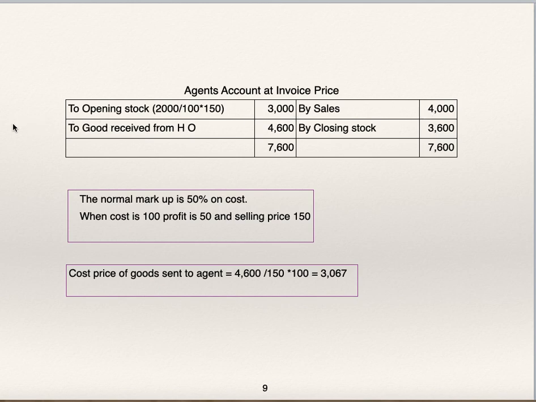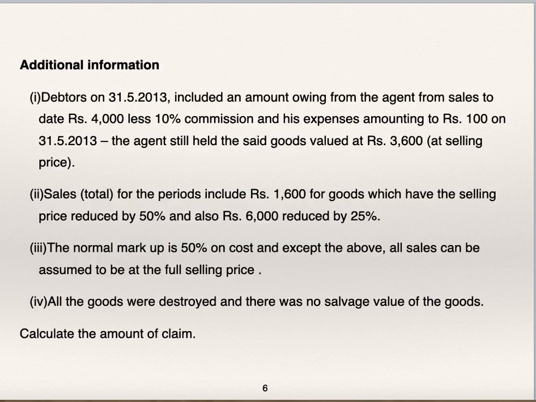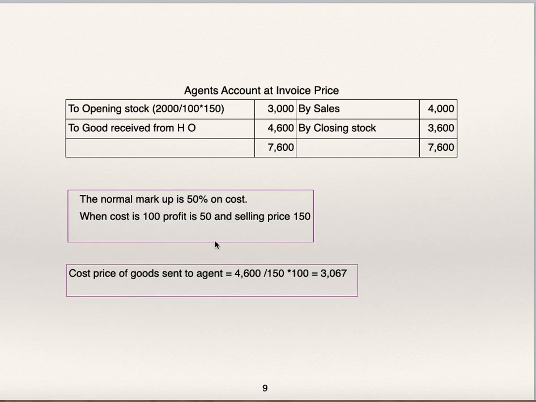Sales and closing stock are given in the question. Agent has sold goods worth rupees 4,000 and still he is having 3,600 goods with him at selling price. So this is the cost price of goods sent to agent, 3,067.